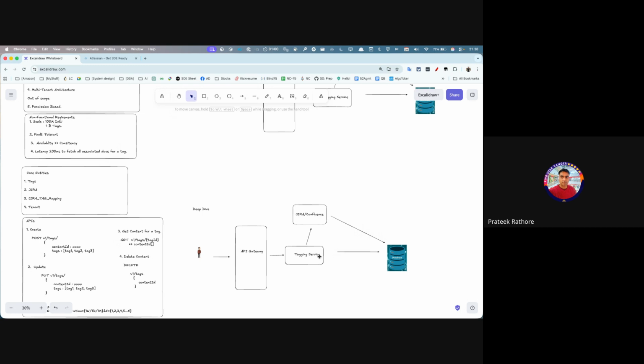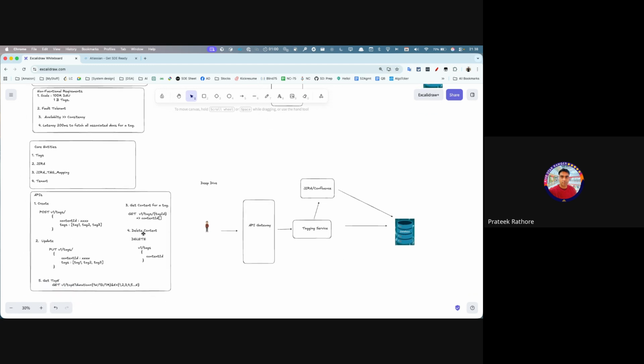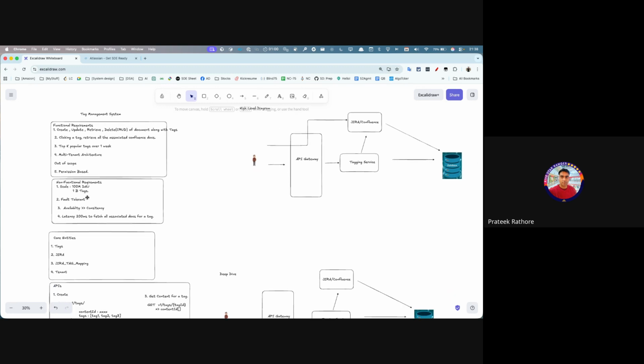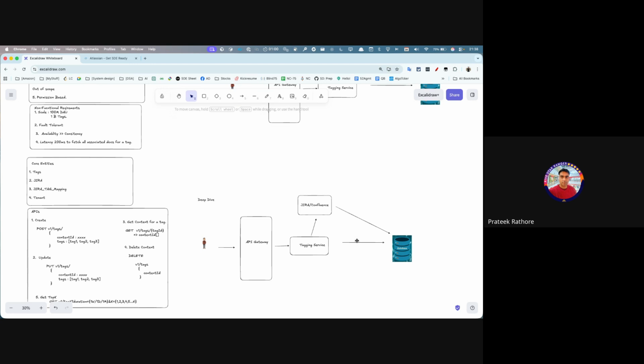Now this service is directly calling the database, right? When the load is so high, like 1 billion tags coming, or 100 million daily active users in a day, what will happen? Your database would be bombarded, like anything, correct? So what will happen is, we'll have to